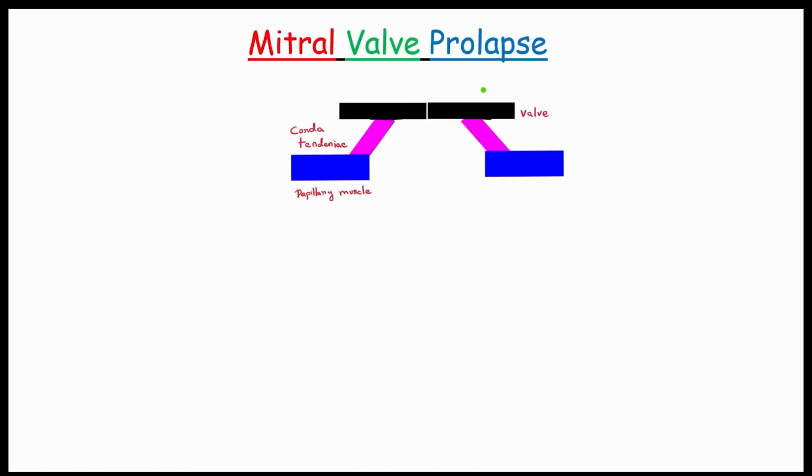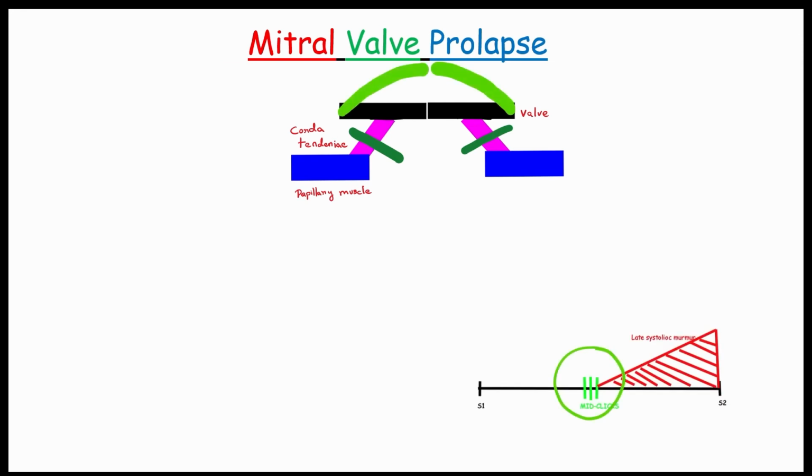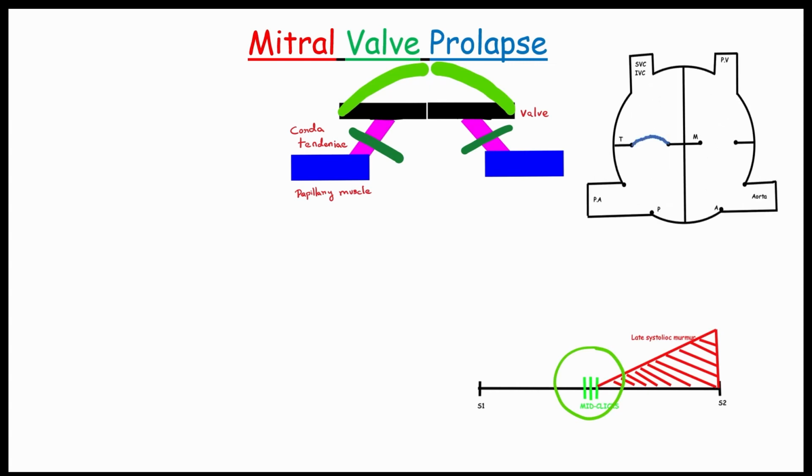Let's see the normal structure of the mitral valve. The valve is attached to the chordae tendineae, and the chordae tendineae are attached to the papillary muscles. In case of myocardial infarction, the papillary muscles are damaged. So the extension of the chordae tendineae will lead to mid-systolic clicks. If you remember our previous video on jugular venous pressure, usually we see a bulge due to the pressure in the ventricle. But in case of mitral valve prolapse, the bulge is much higher than normal. If it progresses, it leads to leaking of the blood. So we hear a late systolic murmur.